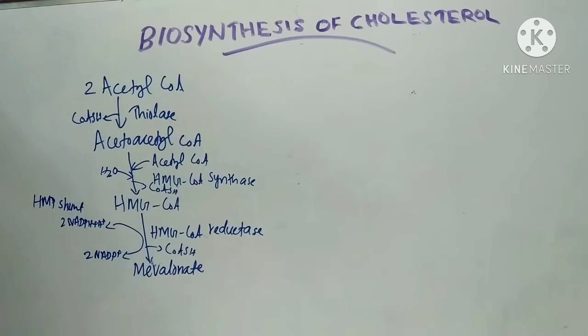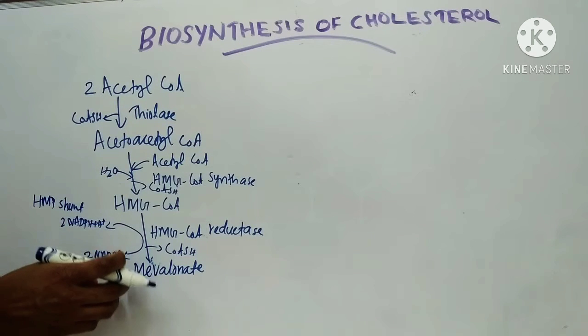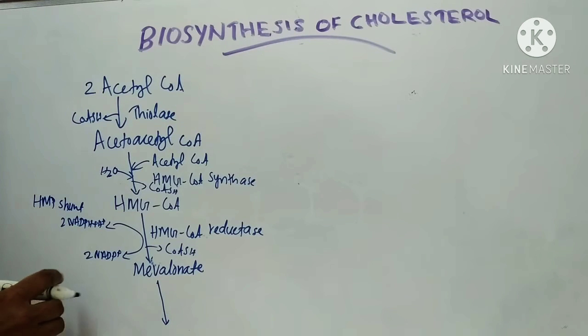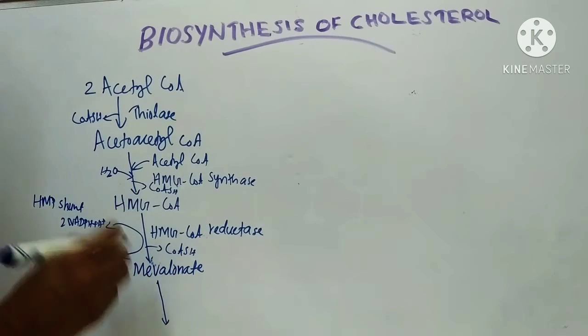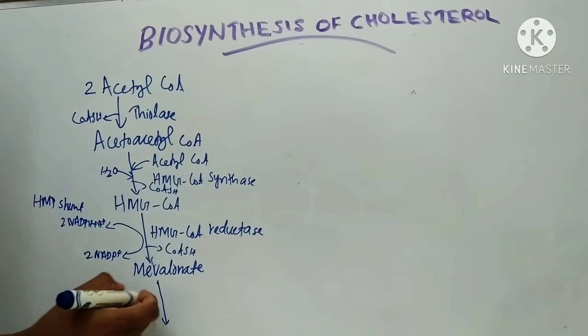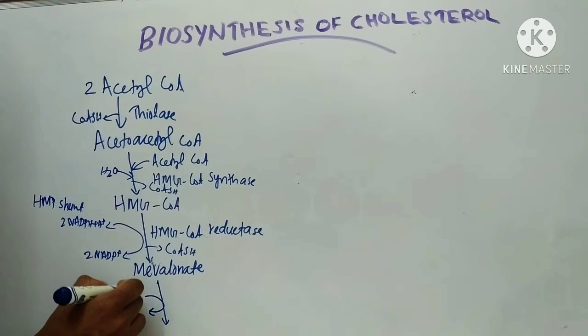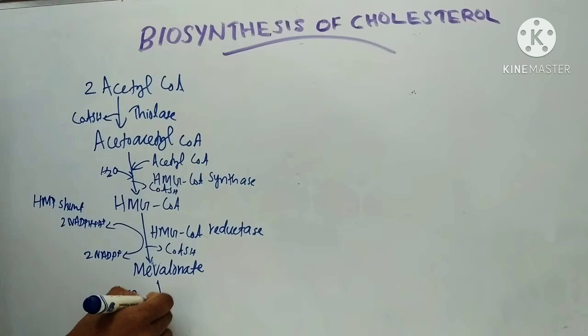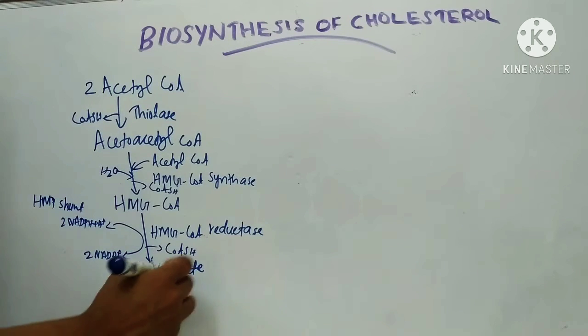Then the next reaction is formation of isoprenoid units. Here mevalonate is phosphorylated by ATP, 3 times. First it is phosphorylated by ATP to ADP, with Mg++, by the enzyme mevalonate kinase.